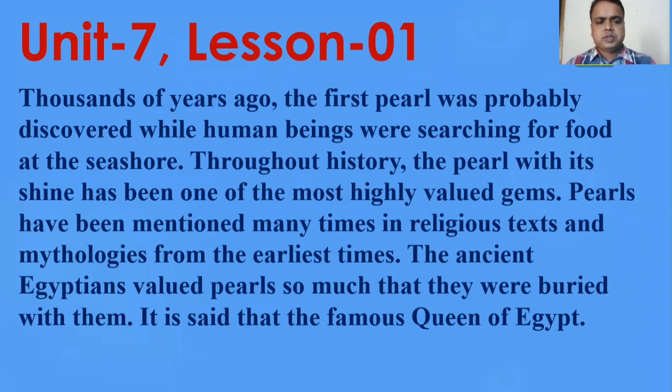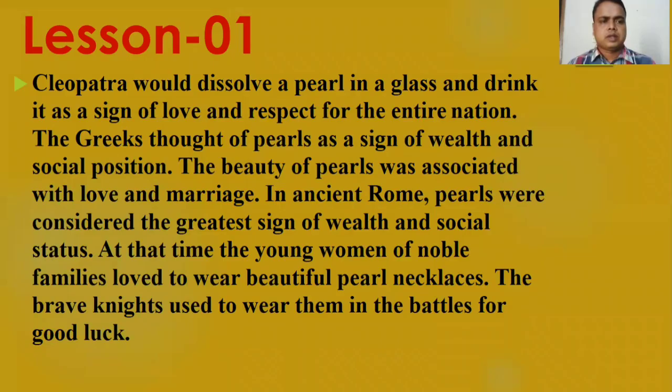The ancient Egyptians valued pearls so much that they were buried with them. Actually, the ancient Egyptians valued them most and they were buried with them. It is said that the famous queen of Egypt, Cleopatra, would dissolve a pearl in a glass and drink it as a sign of love and respect for the entire nation.